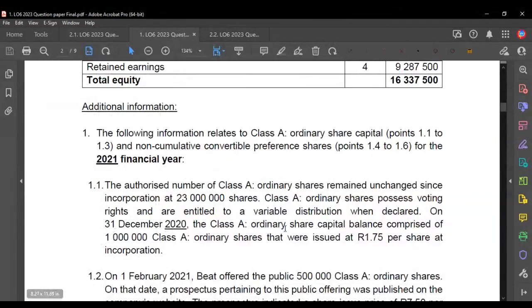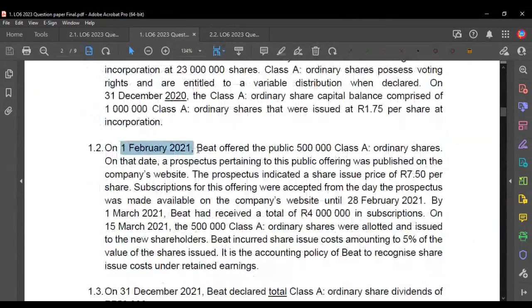Okay. Then we're told now that on the 1st of February, there was a public offer of 500,000 shares, and the price that they were offered at was going to be 7 rand 50. Okay. It then told us that there was an opening of subscriptions, right, from the 1st of February until the end of February.